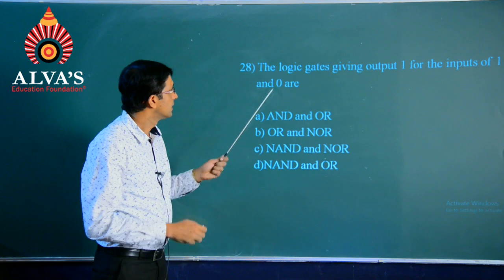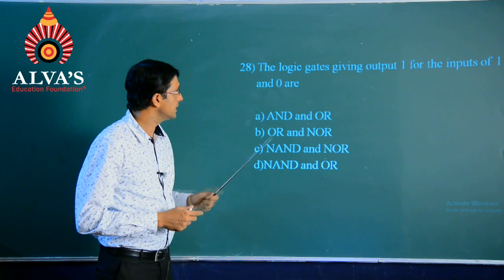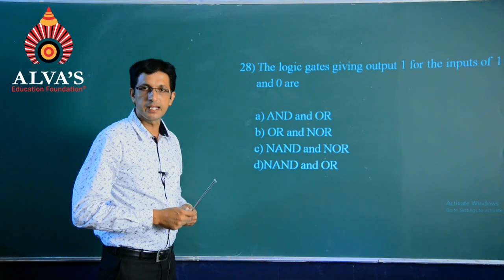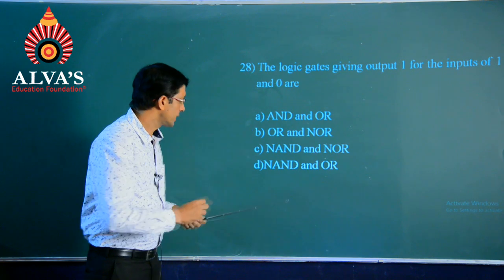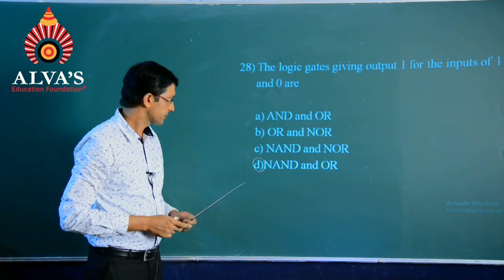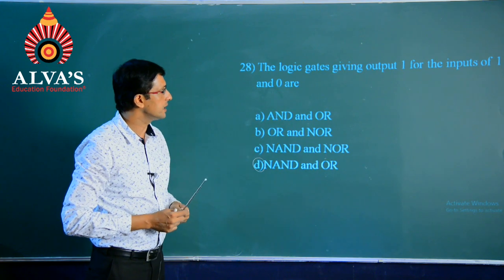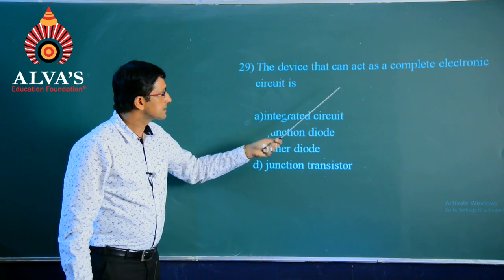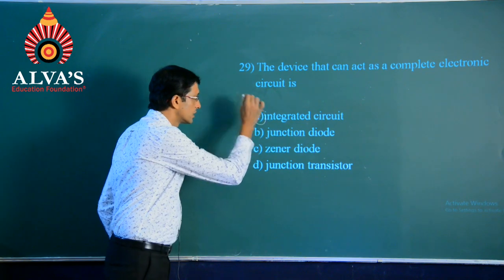Question number 28. The logic gates giving output 1 for the inputs of 1 and 0 are. So, just a few minutes back we had observed the different truth tables. So, as per the question, we are going to get the solution of D, that is the NAND and OR gate. They are the ones which are giving you output 1 for the inputs of 1 and 0. Next question. The device that can act as a complete electronic circuit is an integrated circuit, option A.